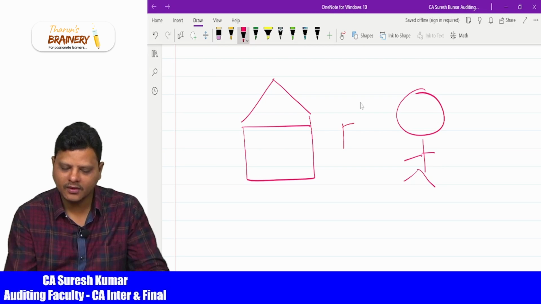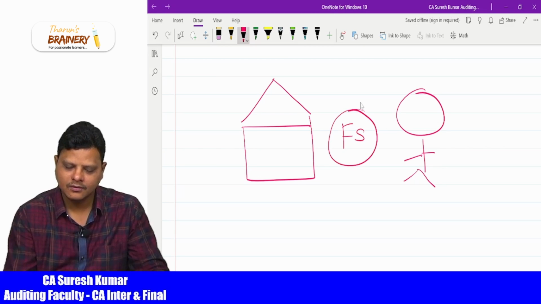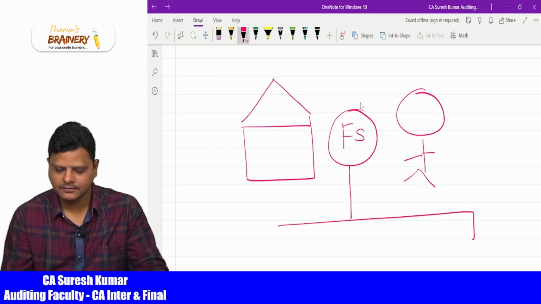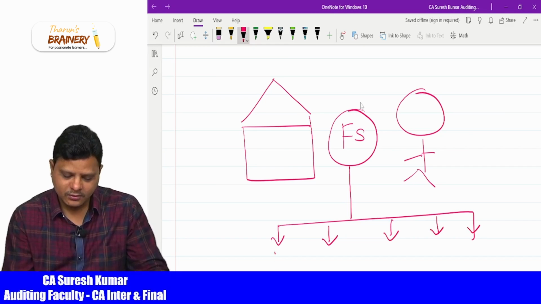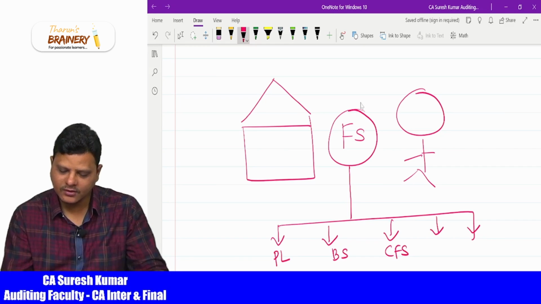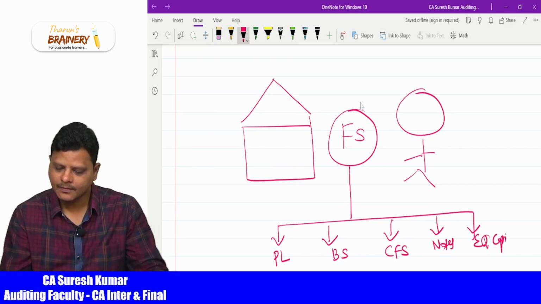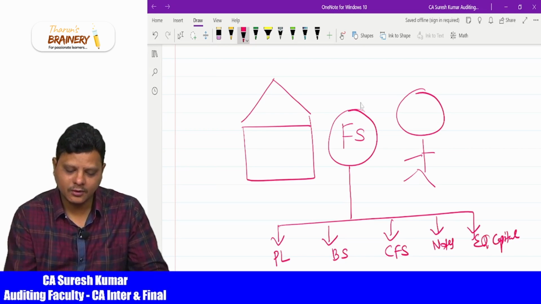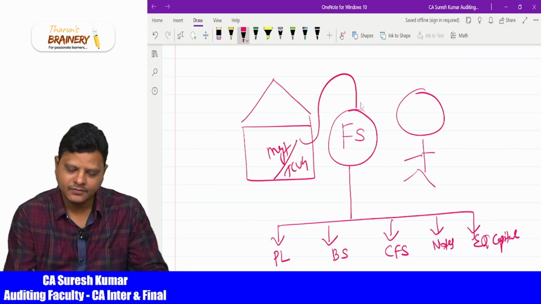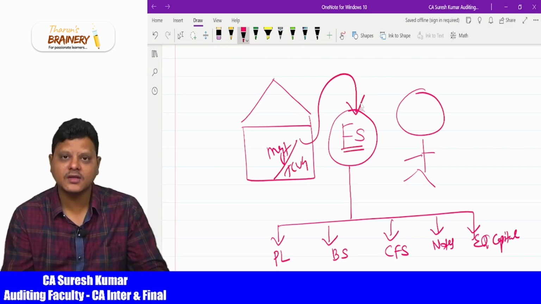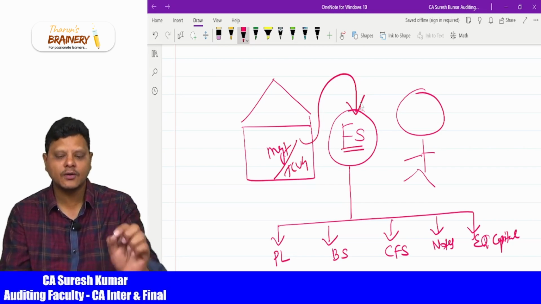The company is going to prepare the financial statements, which consist of 5 components as per section 2 subsection 40 of the Companies Act: profit and loss statement, balance sheet, cash flow statement, notes and changes in equity capital. Management, or TCWG wherever applicable, is held responsible to prepare the financial statements as per the accounting standards and the Schedule 3 format.